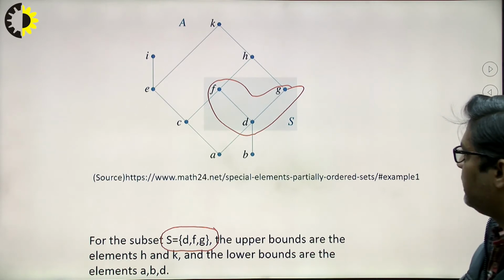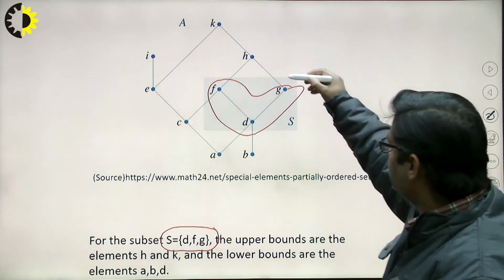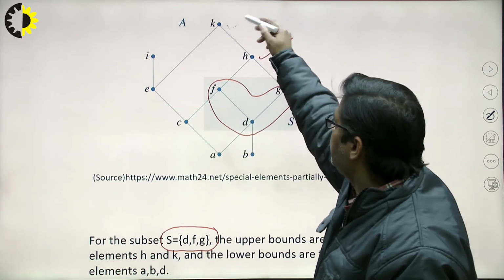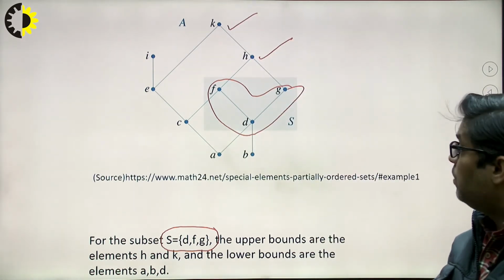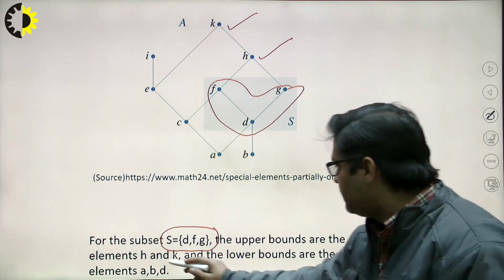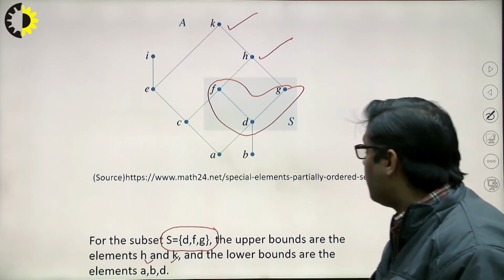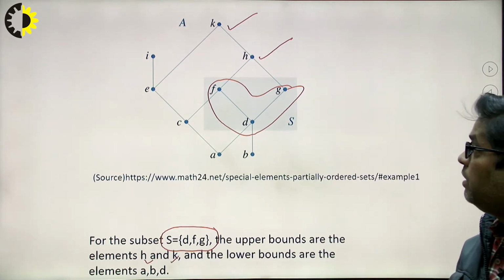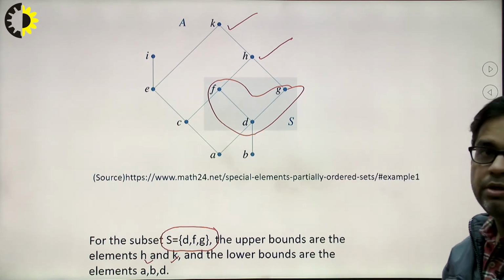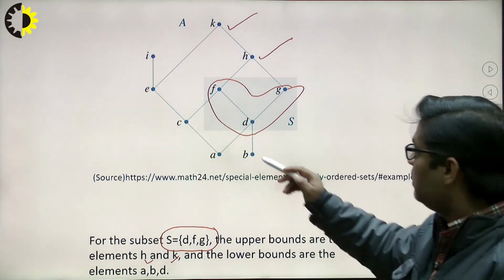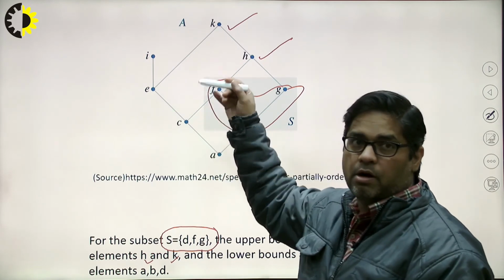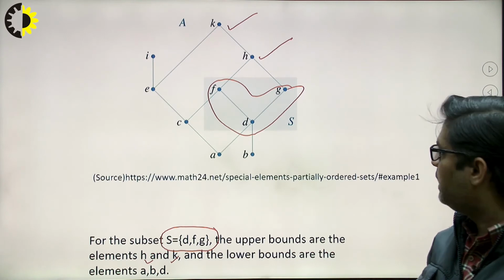Here I can say that H is greater than or equal to all of D, F, G, and K is greater than or equal to D, F, G. So that's why H and K are the upper bounds. What about I? Some person can say, okay, I can be the upper bound of F and G. So here I have to again think whether I is greater than or equal to F, D and G.